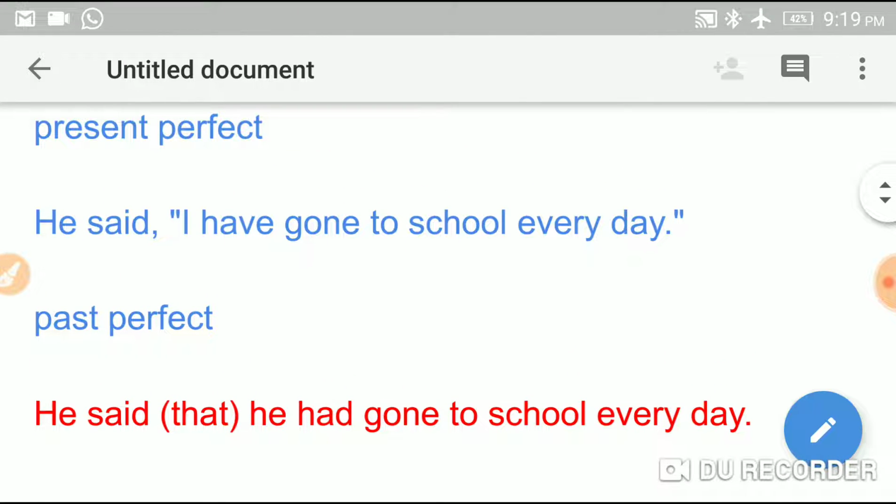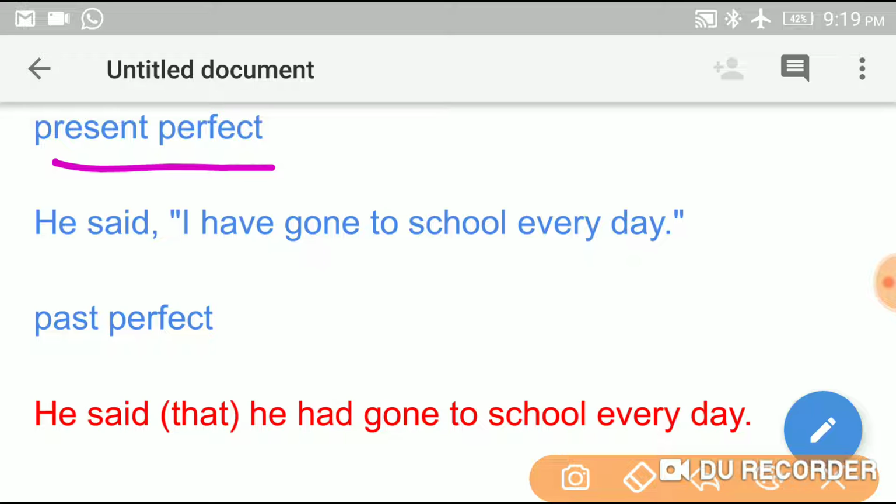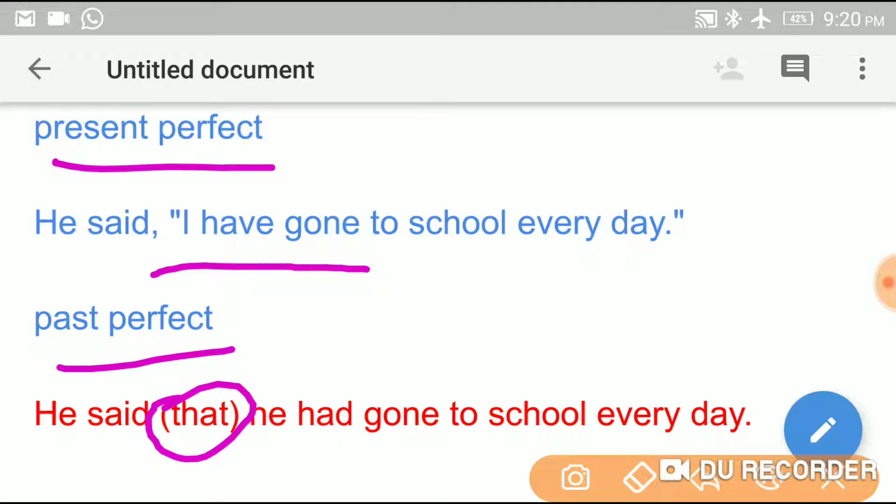Present perfect tense changes into past perfect tense in the indirect speech. See here, he said I have gone to school every day. He said that, I changes into he, have gone changes into had gone.